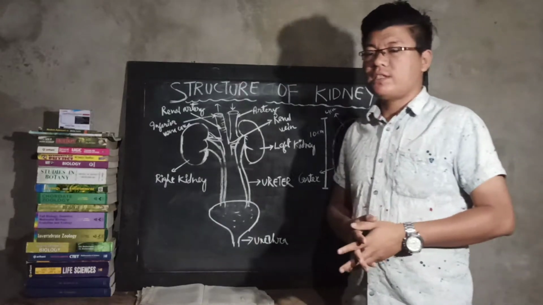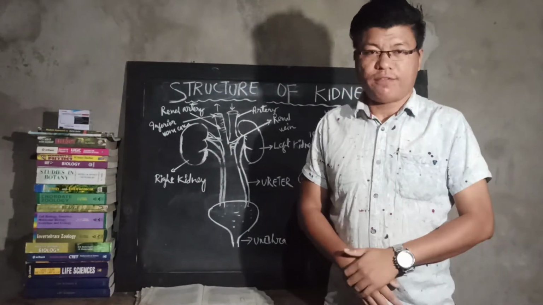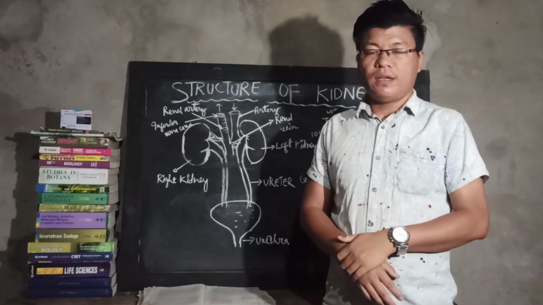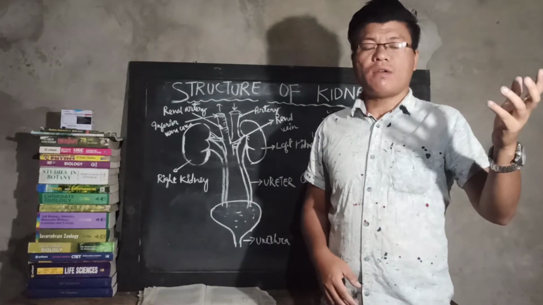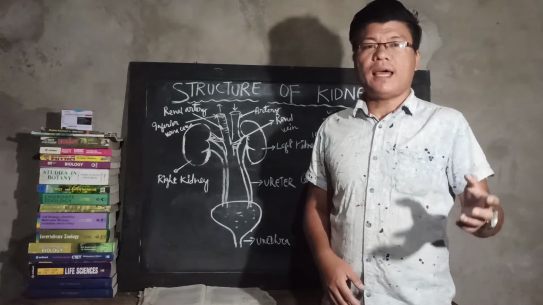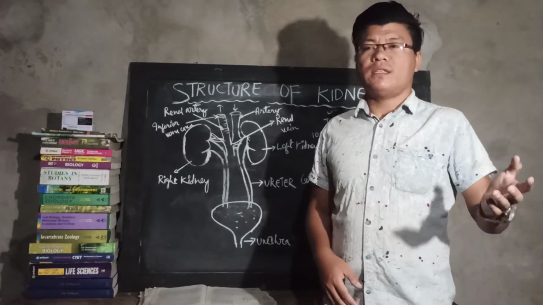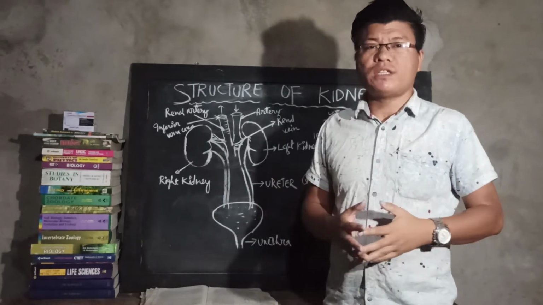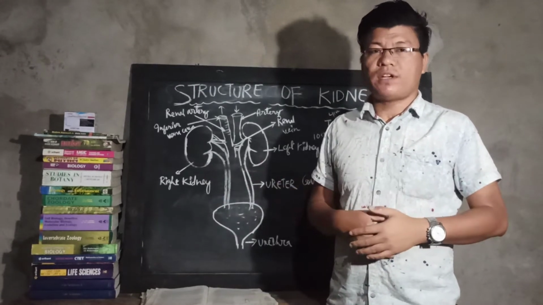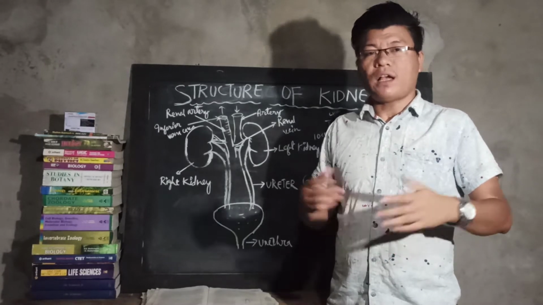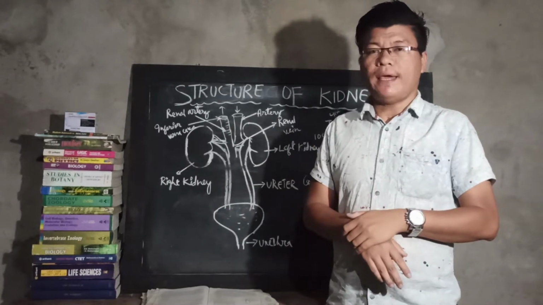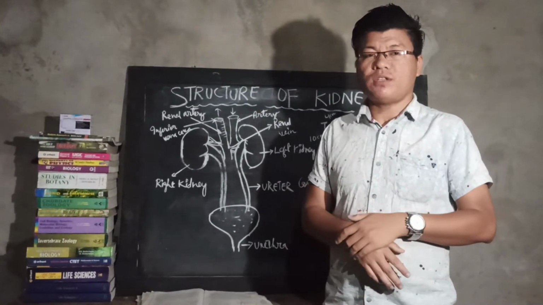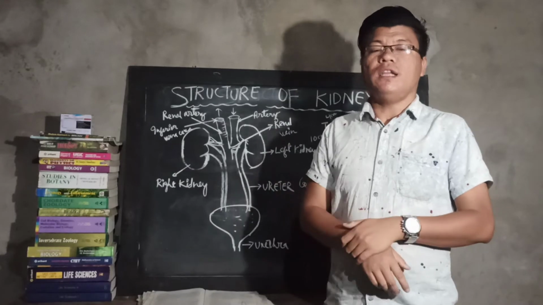My dear friends, in animal life, excretion is the most important and basic process, whereby all the unwanted substances like ammonia, urea, and some unwanted water are excreted out, as they are produced because of the catabolic and metabolic reactions or cellular respiration going on in the living body.